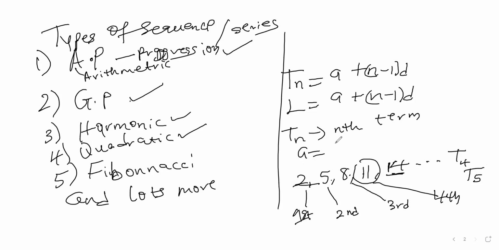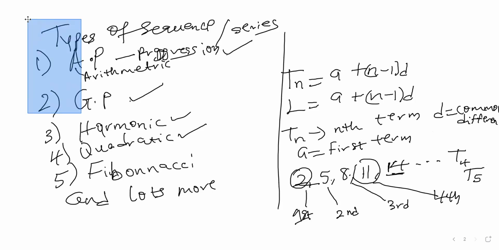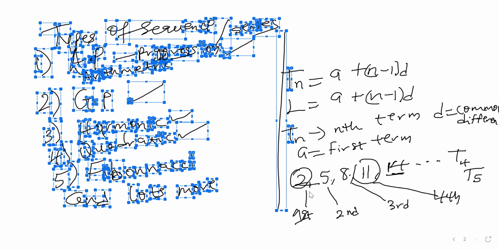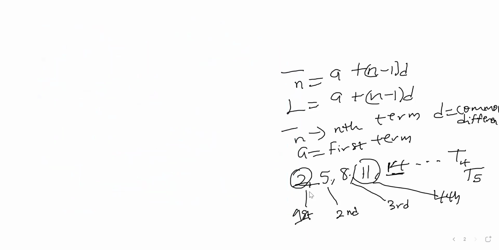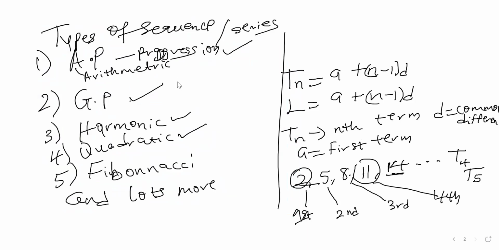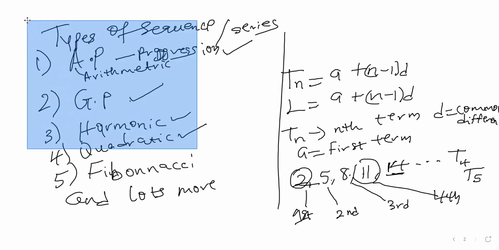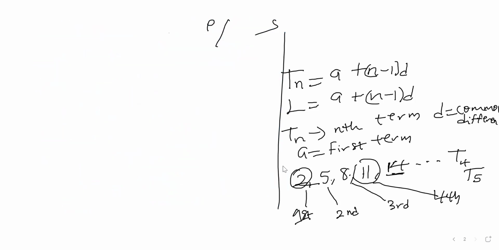a is the first term. So this is the first term. Then d is the common difference. So what is the common difference? That constant number that you're always adding is what we call the common difference. So in this example, I'm always adding 3. So that becomes my common difference.